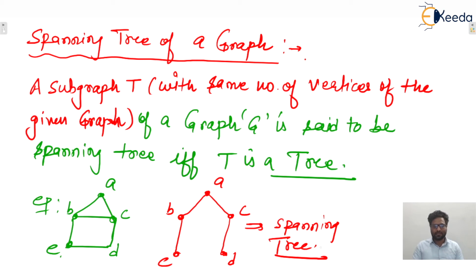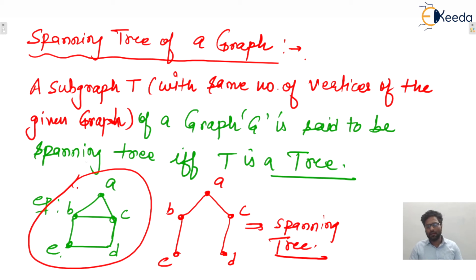So ultimately, let's say this graph is given to you. What is the meaning of spanning tree? Covering all the vertices with the minimum number of edges. That is the meaning of spanning, isn't it? I'm repeating once again: covering all the vertices of the given graph with the minimum number of edges, that is known as spanning, isn't it? I hope this one is clear to everyone.